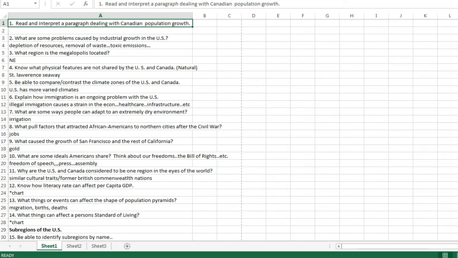Which region is megalopolis? The megalopolis we talked about, so the Northeast, Boswash, from Boston down to D.C.